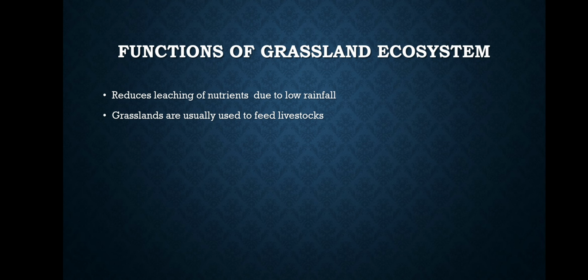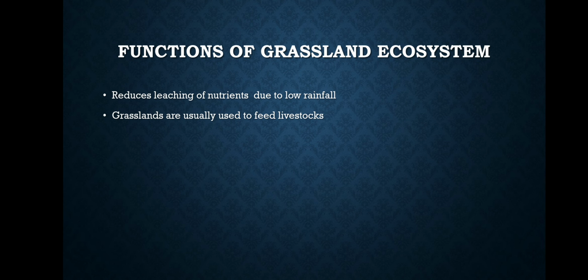So the grass makes sure that this activity is avoided, because due to the low rainfall found in the grassland ecosystem, there is no water for leaching, so leaching is not a thing there.